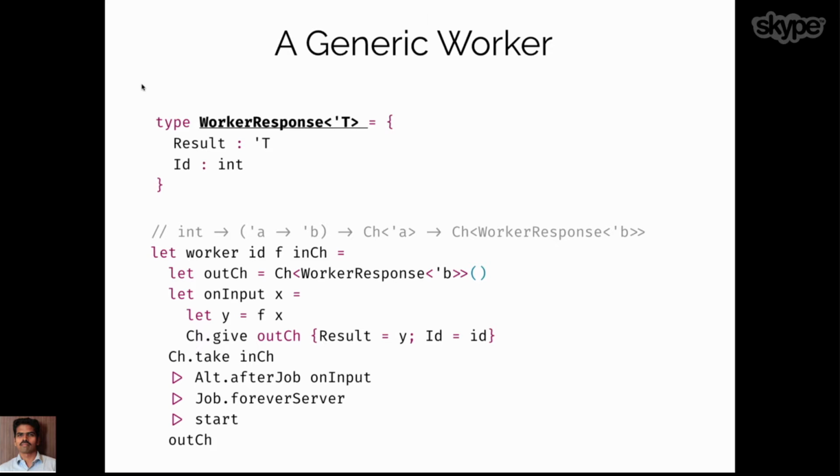We are just using the job, server and start functions. These are all functions in the Hopac library. Using them, we call the functions and it spins up the worker. Just think of it like spinning up a new thread, which runs in the background in a lightweight manner, receives its input from the input channel, and after some processing returns the results to the output channel. And that is the generic worker.